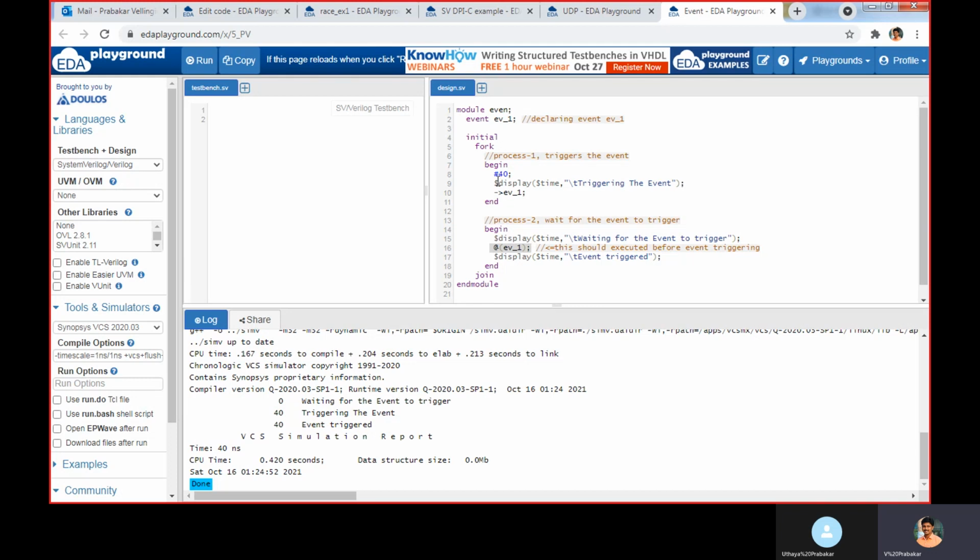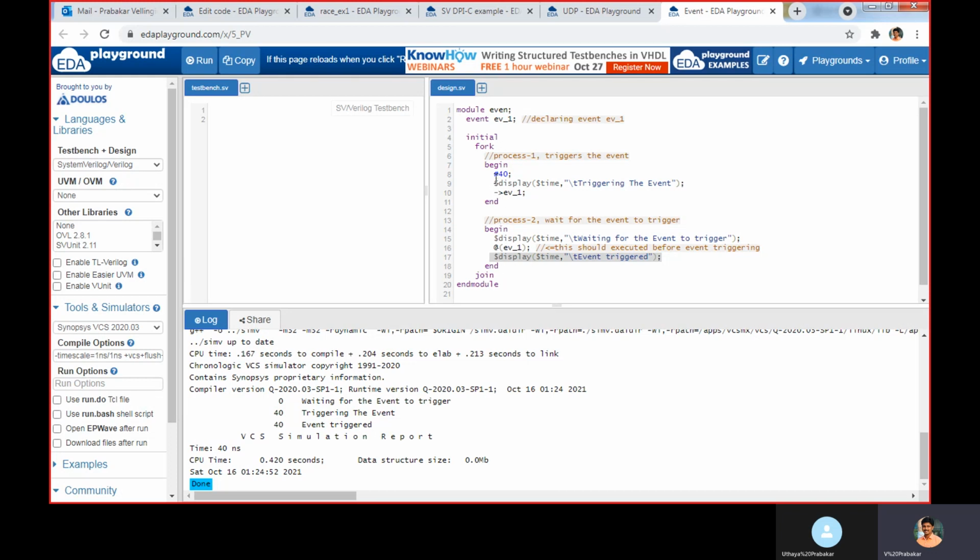After 40 time units, we get the display triggering the event, and this event got triggered. When this event gets triggered, it will allow to move to the next line, so you will get event triggered. So that is the use of it, to synchronize or act as a timing control. Until the event gets triggered, it will not move to further lines.